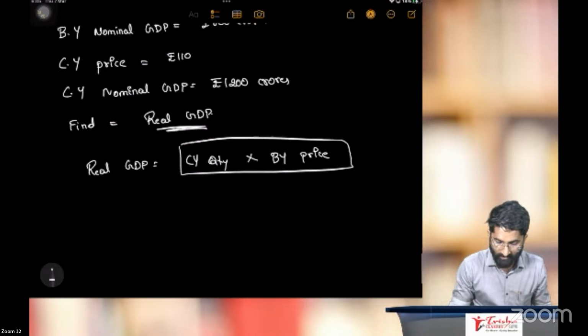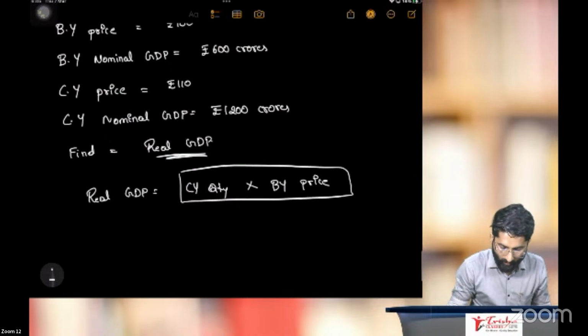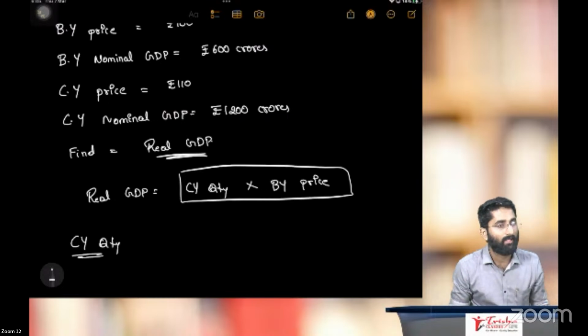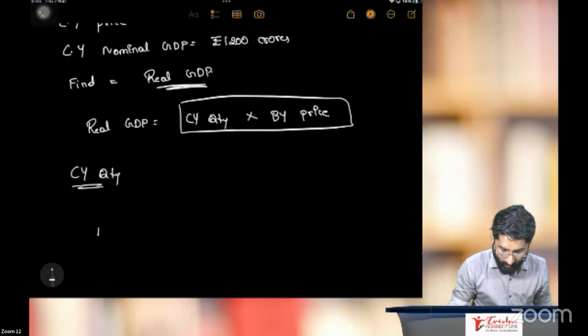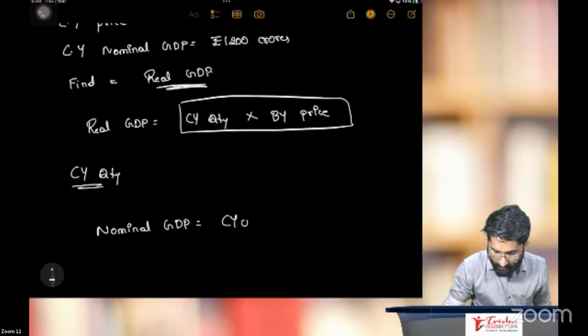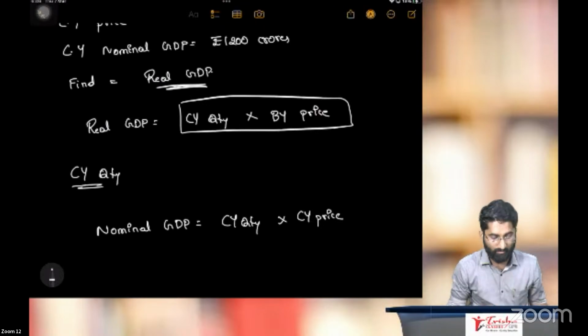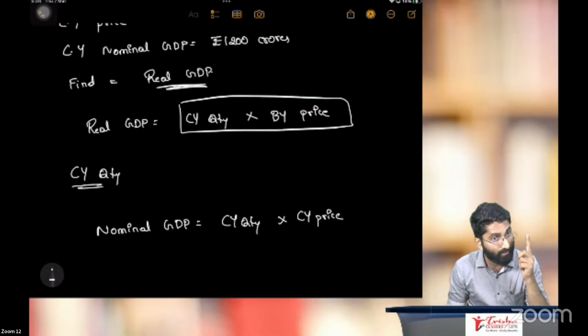Yes. So current year quantity. First I require current year quantity. How to calculate current year quantity, sir? Very easy. We know how to calculate nominal GDP. Nominal GDP is equal to current year quantity multiplied by current year price. Current year GDP.